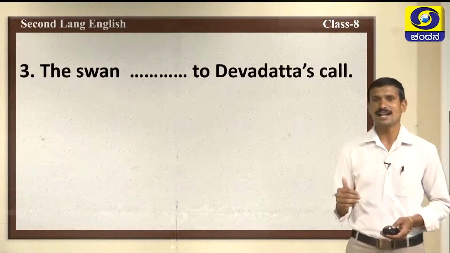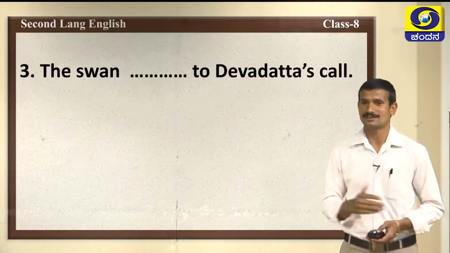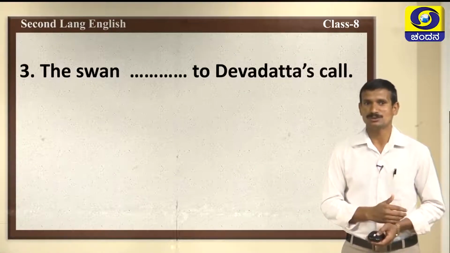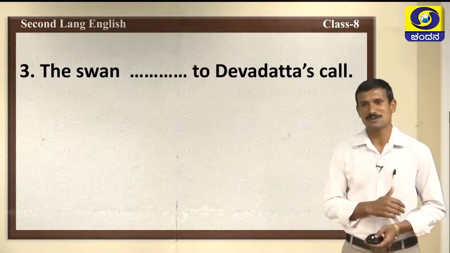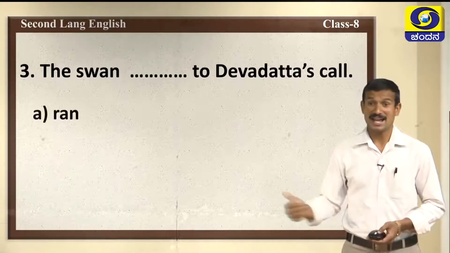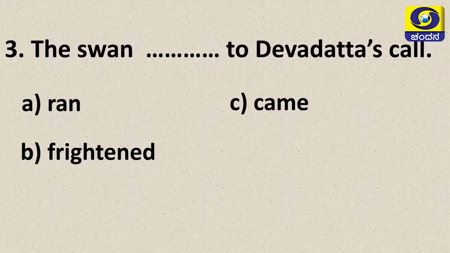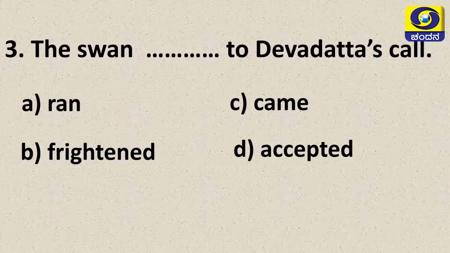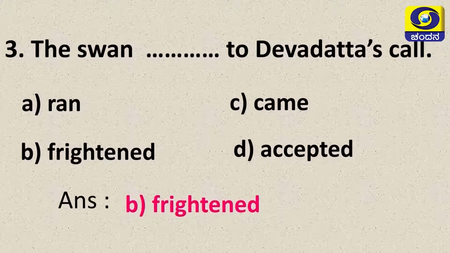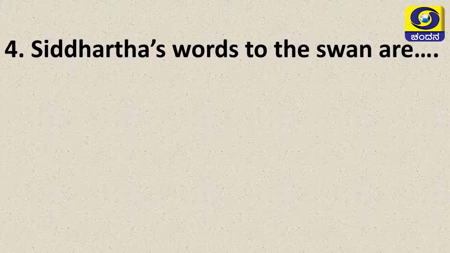Now, let's move to the third question. The swan dash to Devadatta's call. What did the swan do when Devadatta called the swan? Ran, then frightened, then came, and then accepted. What did the swan do? Yes, you are right. The swan frightened to Devadatta's call. Good.